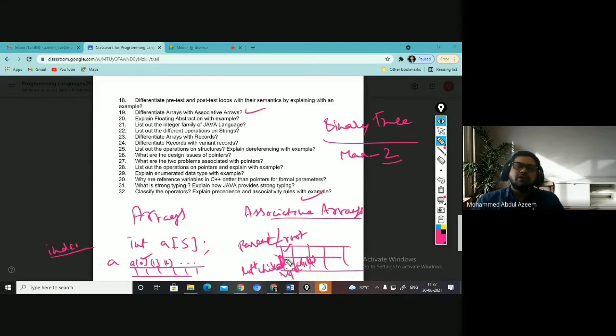But both the children's parent is the same, yes or no? So if I have to access any child value, I have to access it in alliance with the parent. So it means I need two attribute values in order to access any entry in this particular array. So this kind of array is said to be an associative array. So in associative arrays, you will have multiple attributes to access any element in the array. Fine. I hope this is clear.